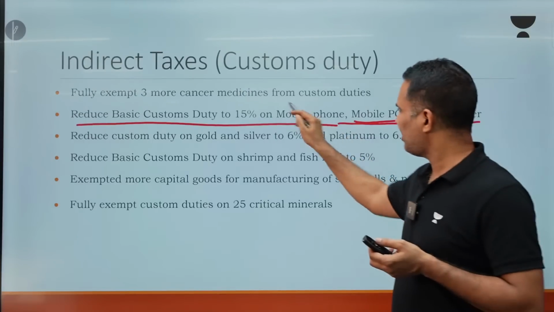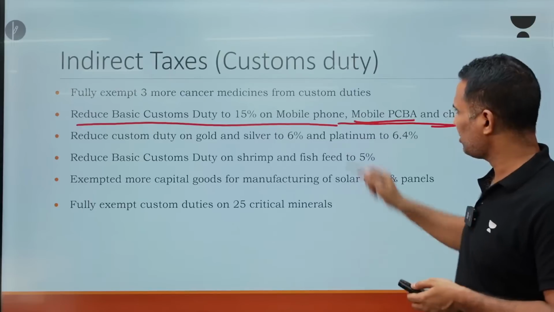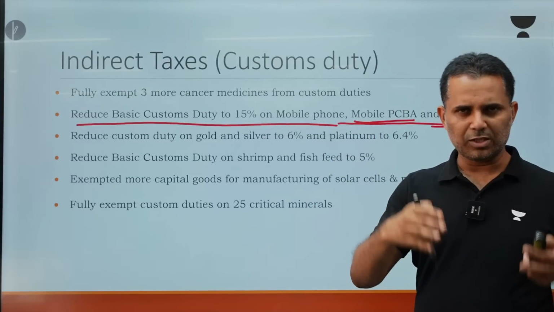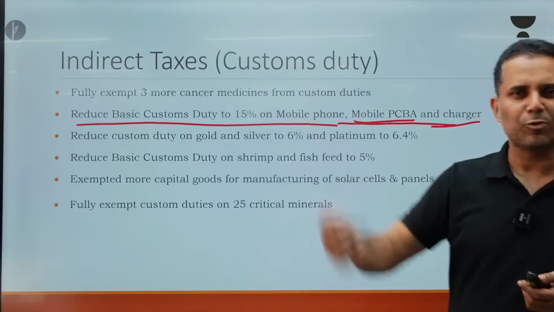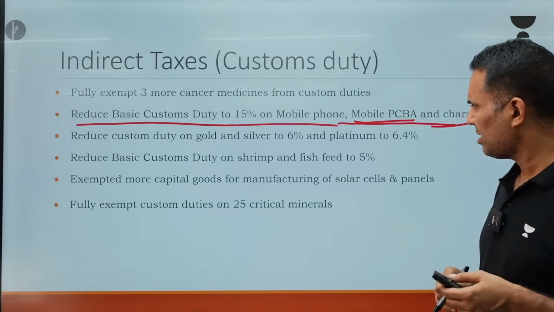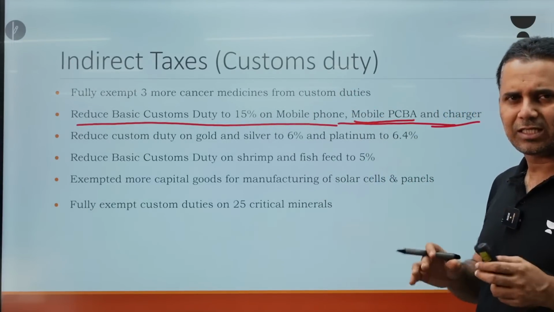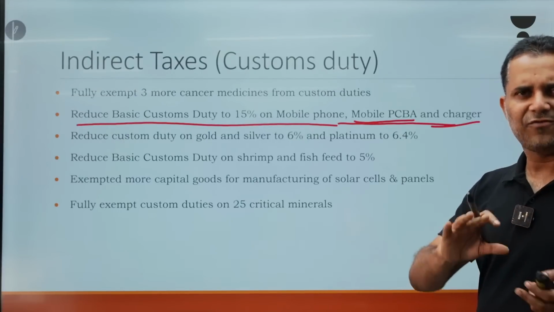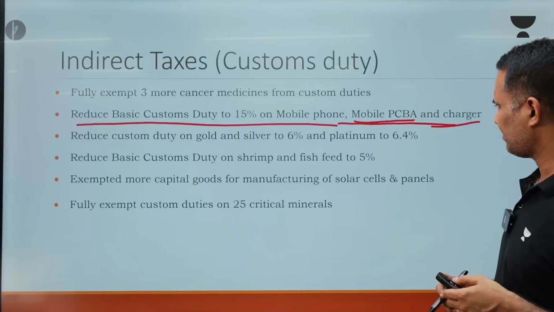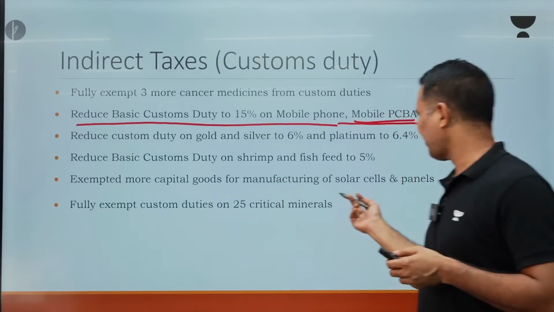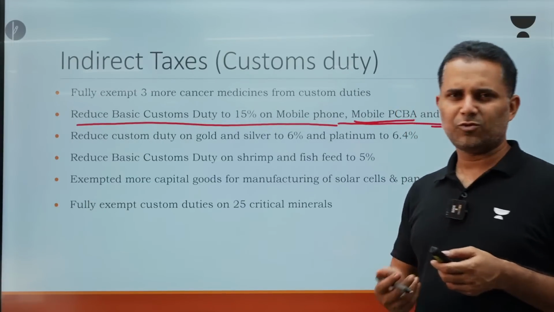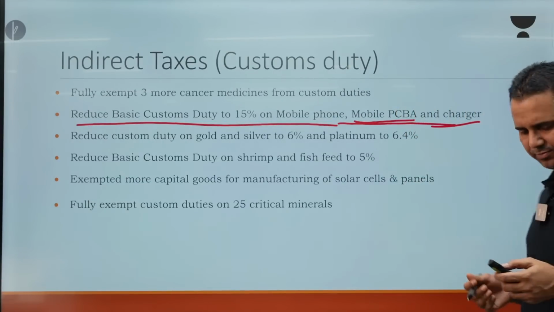And we have reduced customs duty on mobile phones also, so that we allow competition to Indian companies so that they become more competitive and then only they can export abroad. So remember this point, it's very important, because the electronics industry is going to be a huge industry in future for India in terms of manufacturing. Exempted more capital goods for manufacturing of solar cells and panels. This is for, as you know, energy transition and energy security.